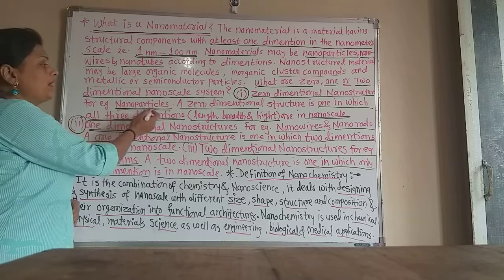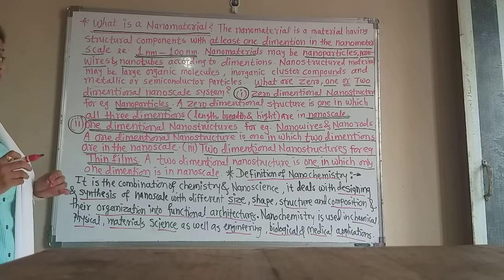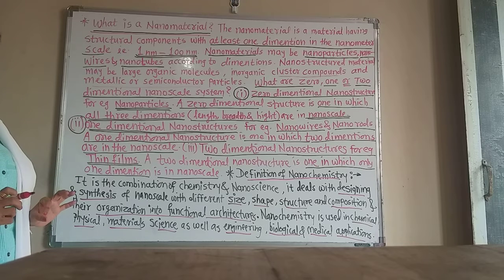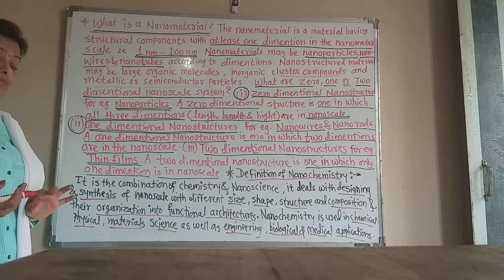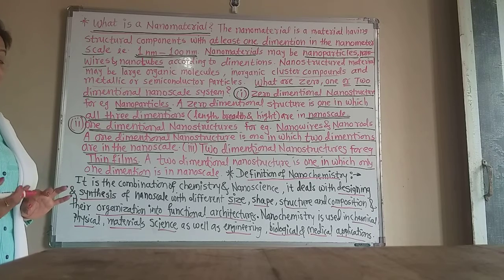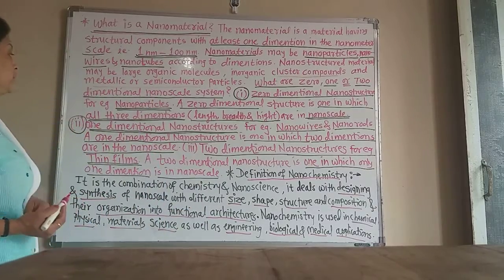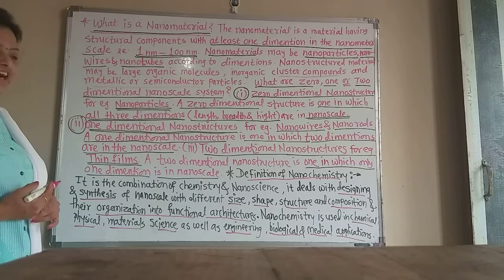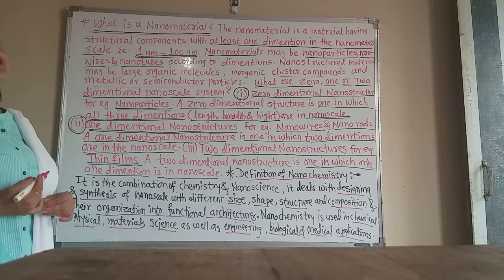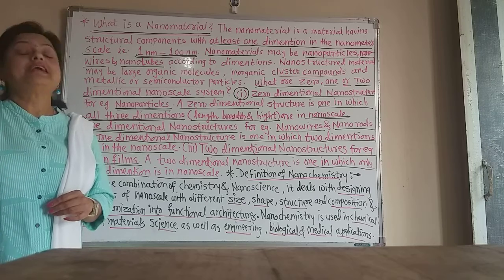Now, how are these nanoparticles defined? A 0 dimensional structure is one in which all the three dimensions, length, breadth and height, are in the nanoscale, that means in the range of 1 nanometer to 100 nanometer.